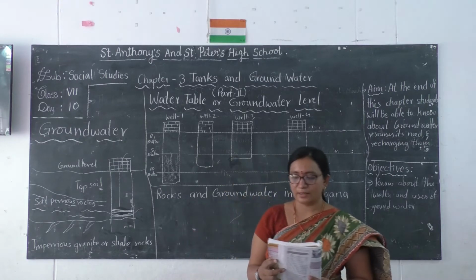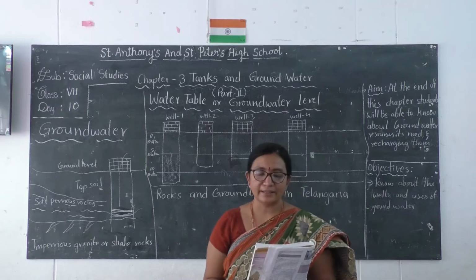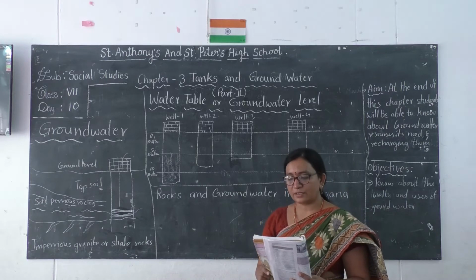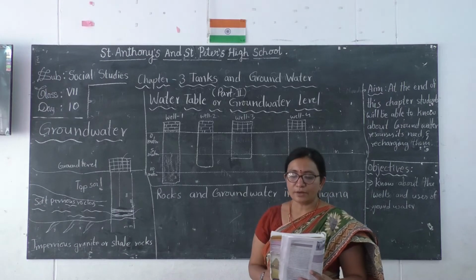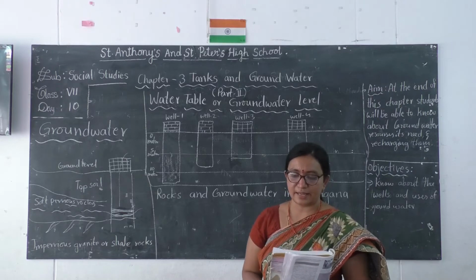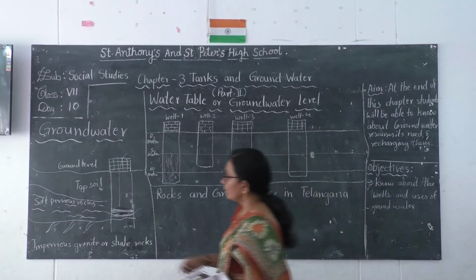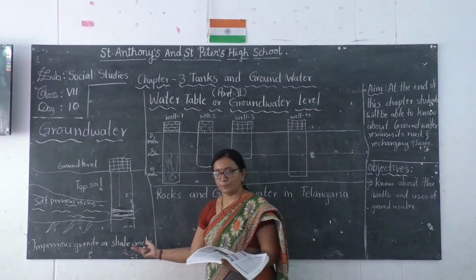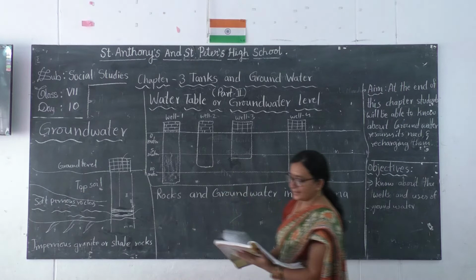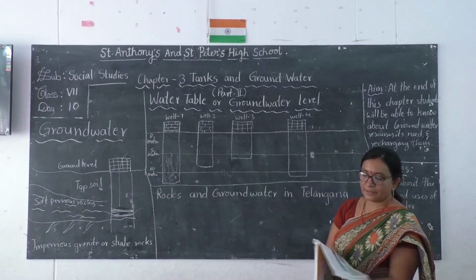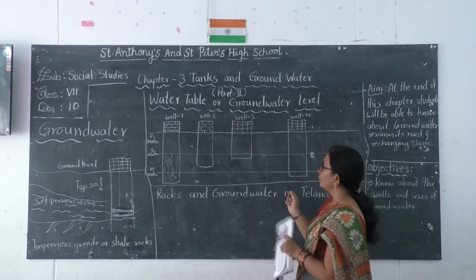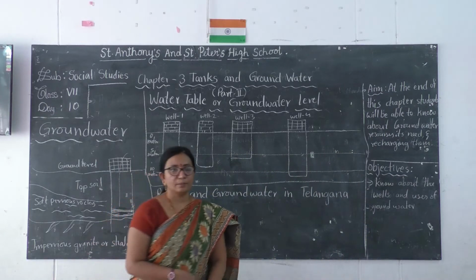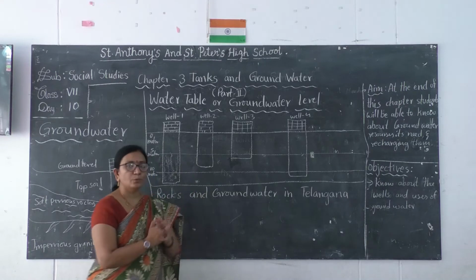A small portion of land in Telangana which is next to a river has deep layers of sand, soil and pebbles. Water also accumulates in these layers. So this is how water is collected underground. Let's go for one more example, that is the water table or groundwater level. As I told you, nowadays we are digging borewells. The same situation happens with the borewell also.